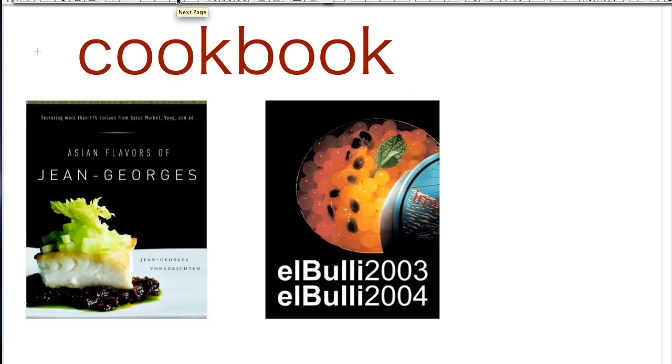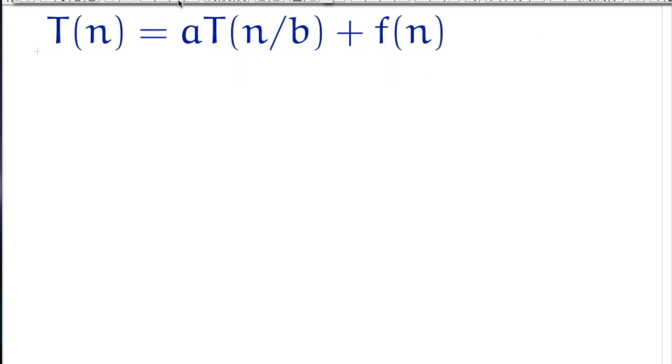Here is another tool set that you're going to use. It's a cookbook method. When the recurrence is of a very special form, which is going to occur quite often in this class, you can use what's called the Master theorem. And here is the idea. Look at that recurrence. It's going to be a popular type of recurrence that we encounter. Many algorithms are going to break the problem into chunks of size n over b, create a of them, and then use f of n work in order to glue them all together. This is something we're going to see a lot.